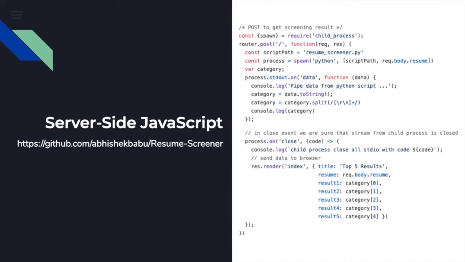Once the process is closed, we send the data that we got in the category array back to the index view so it can be presented to the user. Thereby, they can see their top 5 results along with the probability that their resume fits each of those categories.